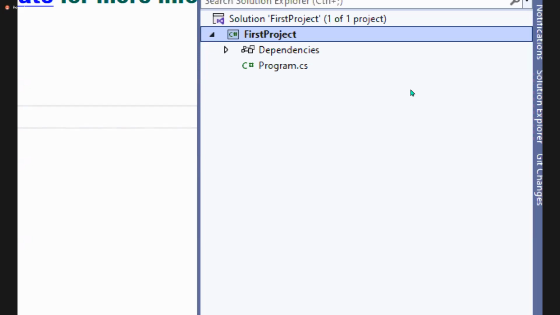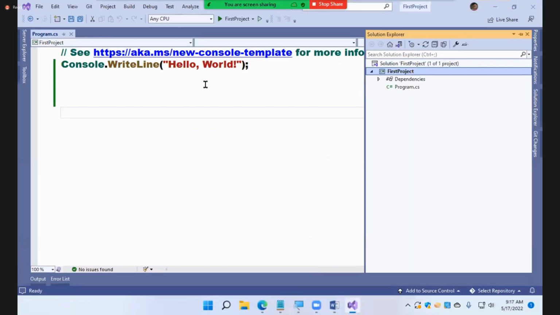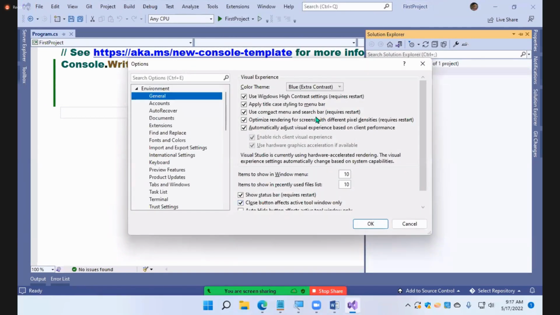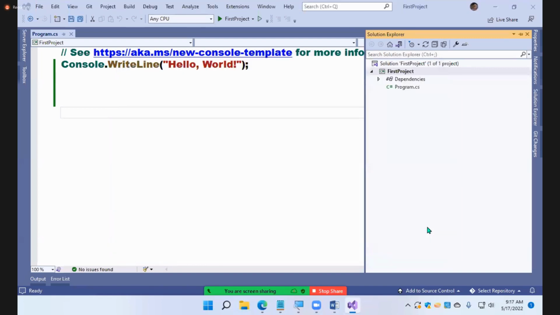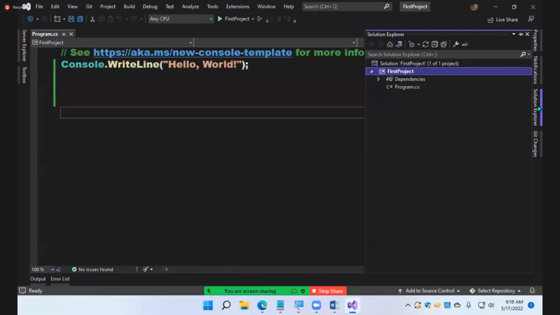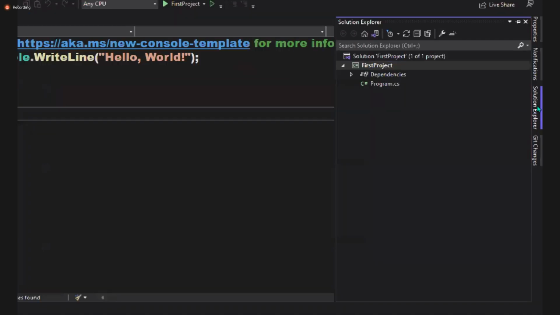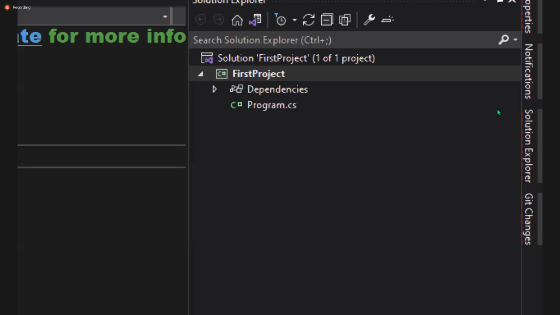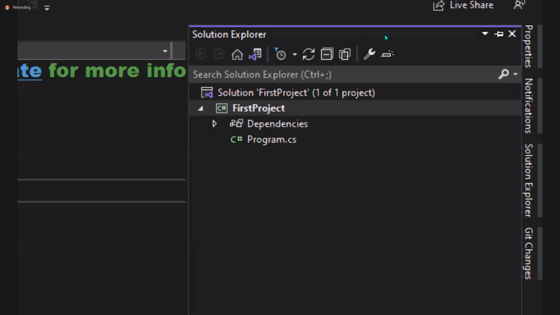Okay. So it's very light. Just a minute, I'll change the theme of it here. Is it clear? All of you, see in the back. Okay, so this is the Solution Explorer.